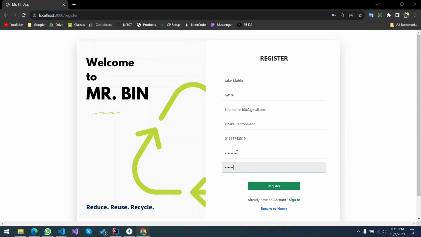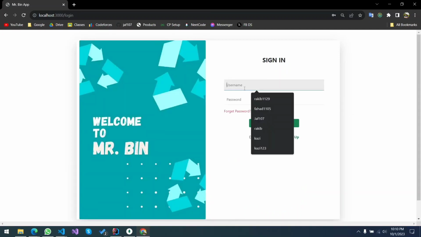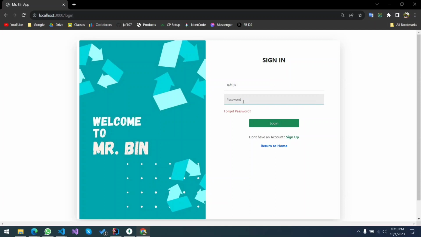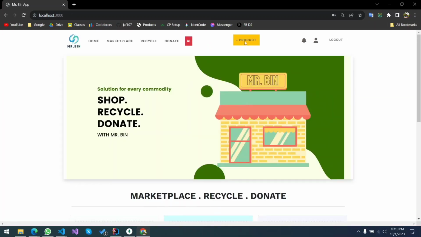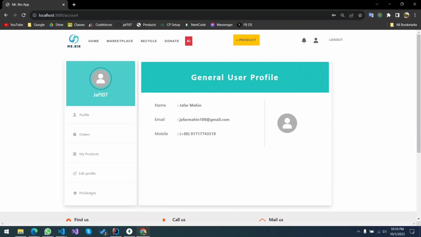If the passwords don't match, it's going to say the password is not matching. And if it does match, then it's going to create a user. So here, let's just sign in using that, and there is my user dashboard.